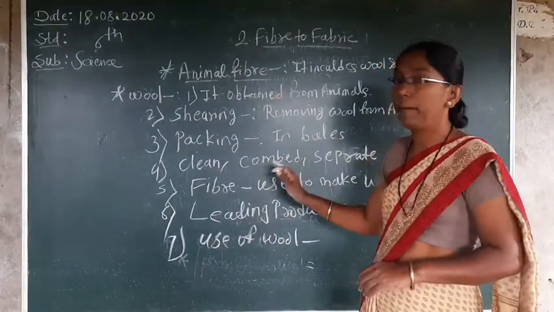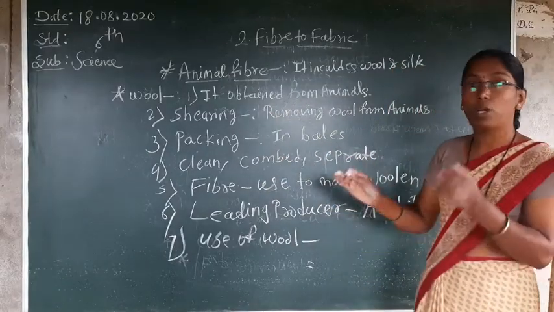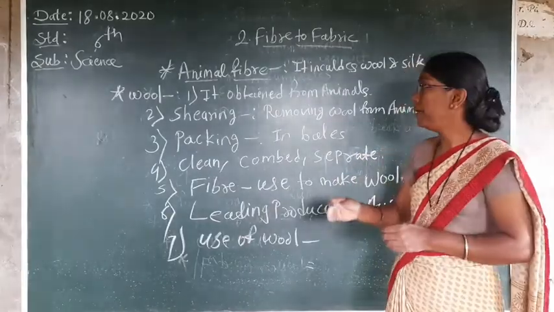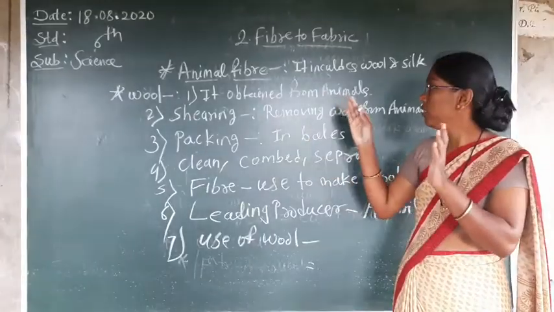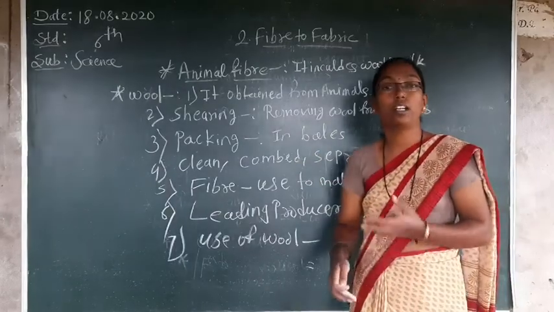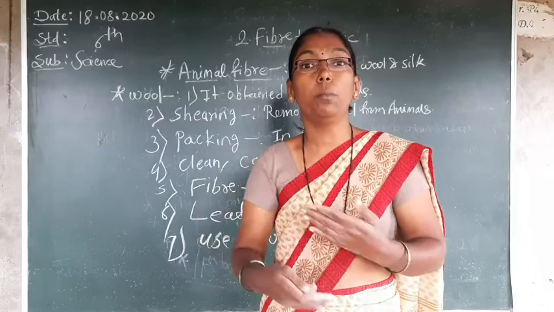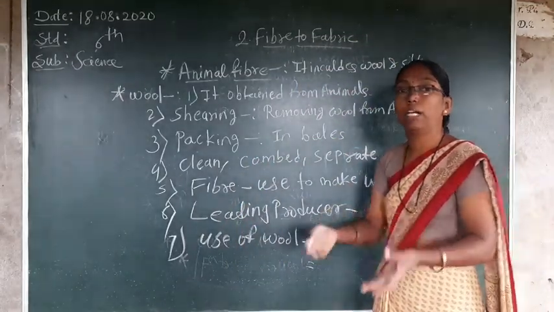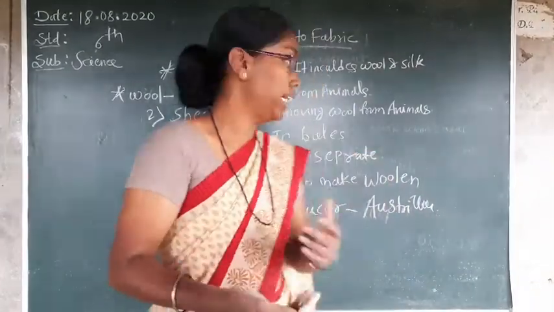Wool, the animal fiber. What is meant by wool? What is meant by shearing? Wool is obtained from the animal. From the animals we can separate the wool. It is called shearing. Then the removed wool is packed in bales, and those bales go for cleaning and combing in the machines, and this cleaned, combed wool fiber is used for other materials like socks, sweaters, etc.